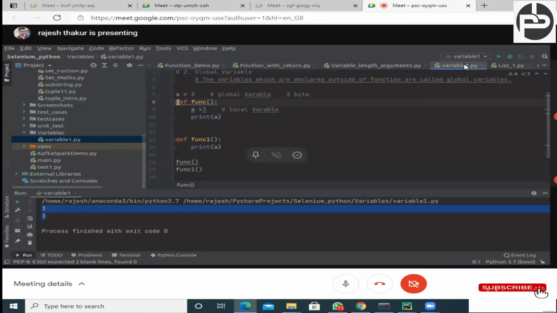So this is the benefit of global and local variable. I'm not saying you should not define global variables. Whenever we have to access from any function, then you use a global variable. But if I know this a value I have to use inside this function only, then why should I use a global variable, right? Always go with the local variable. Okay? Any doubt now? Any doubt? No. Okay.